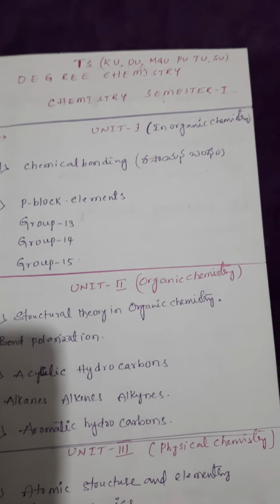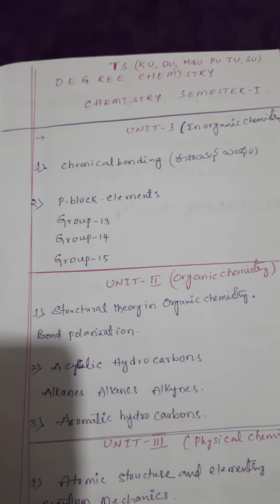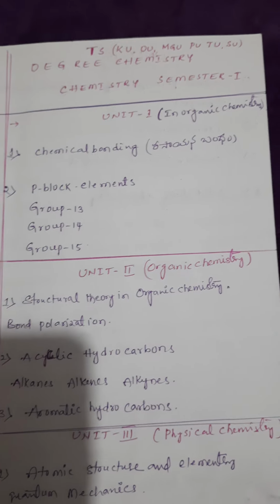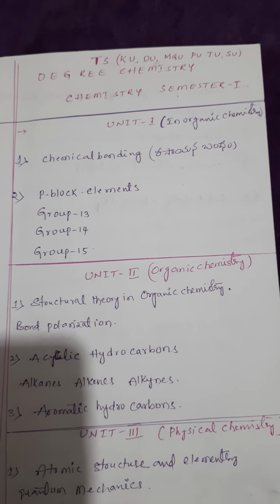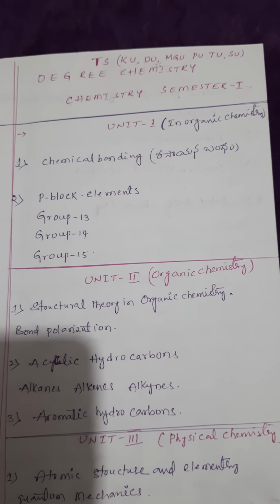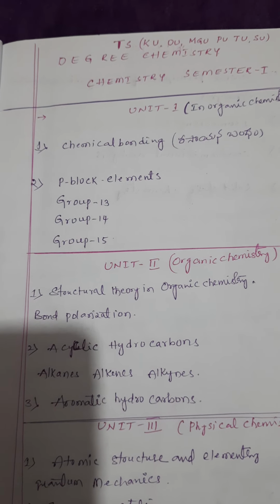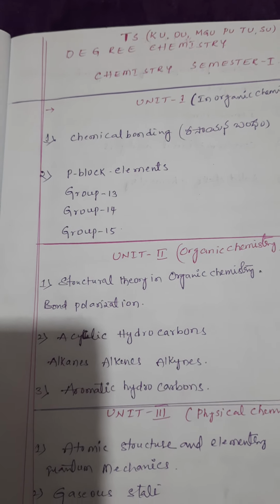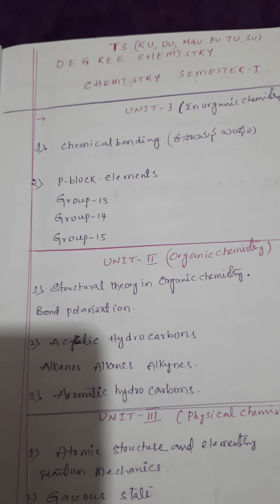So, simple. Out of the 4 units, let us take the first unit. Now I would like to discuss the first unit. The first unit contains 2 chapters. This comes under inorganic chemistry. The first chapter is chemical bonding. The second one is the p block elements, groups 13, 14, 15.